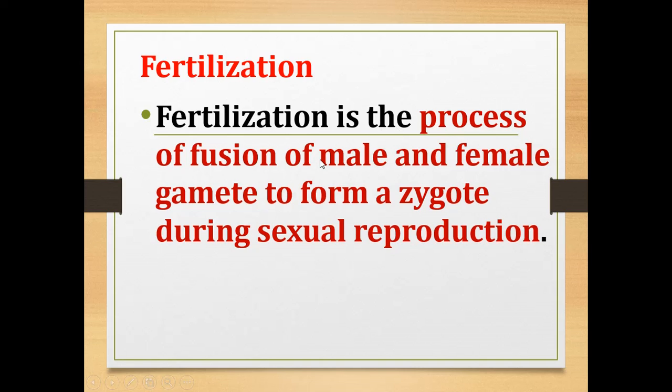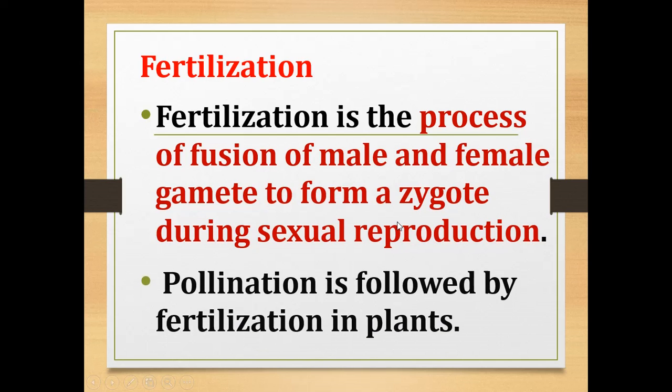Fertilization is the process of fission of male and female gamete to form a zygote. The process is called fertilization. So I told that during sexual reproduction there will be a fission of male and female gamete to form a zygote, and the zygote will develop into a new organism, isn't it? So fertilization is the process by which there will be a fission of male and female gamete to form a zygote.